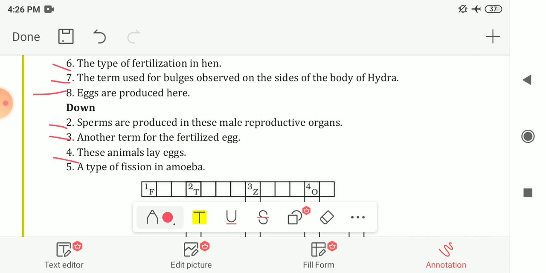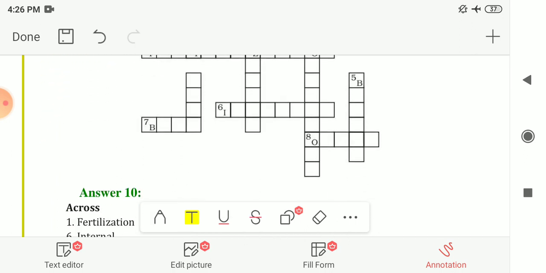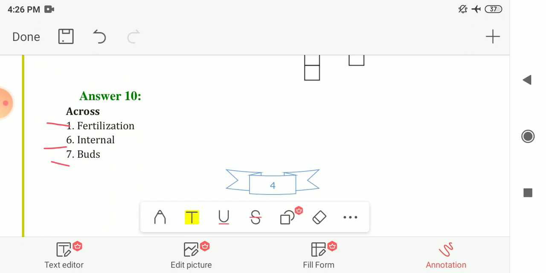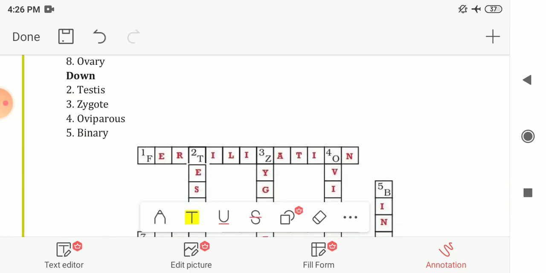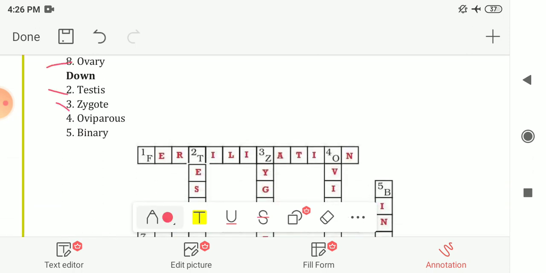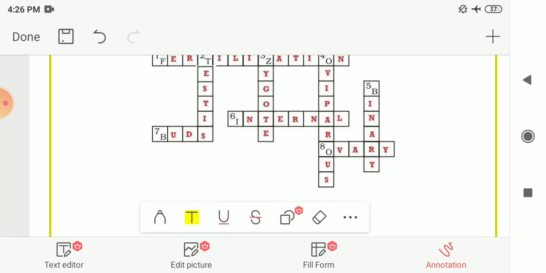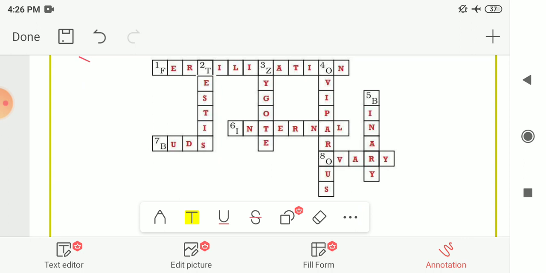Next, in down, number four, these animals lay eggs. The answer is oviparous. The last one is a type of fission in amoeba. The answer is binary. Here the answers are given to you: fertilization, internal, buds. The next ones are ovary, testes, zygote, oviparous and binary. The answer for this crossword puzzle is here. You can check your answer from here.